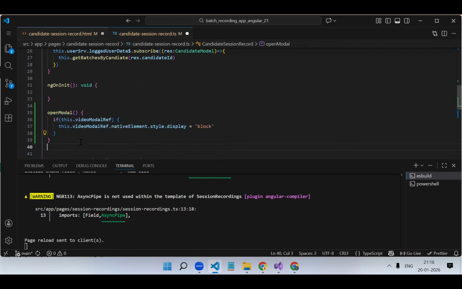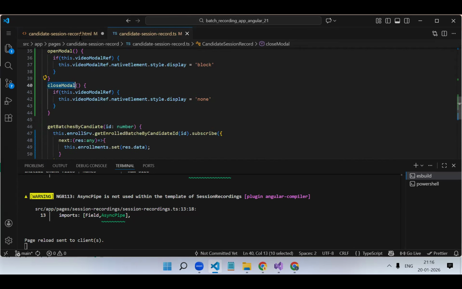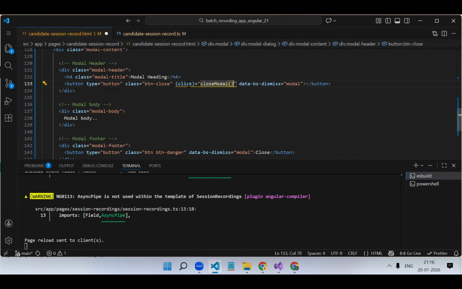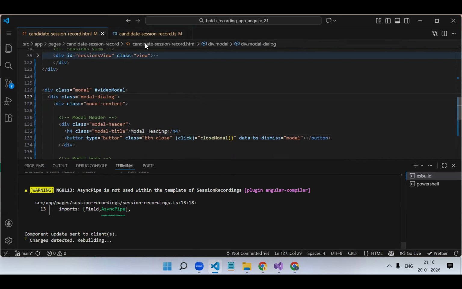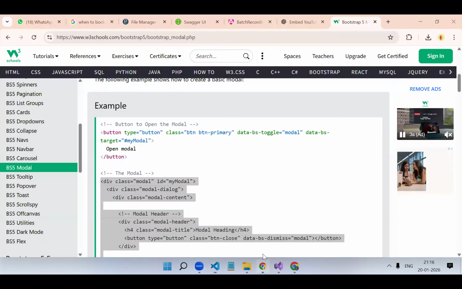Inside that, we will add display none. Close, and here we will add the none CSS. And this function we will call on the close button over here. Fine. Let's test if we are able to open the modal pop-up first of all.